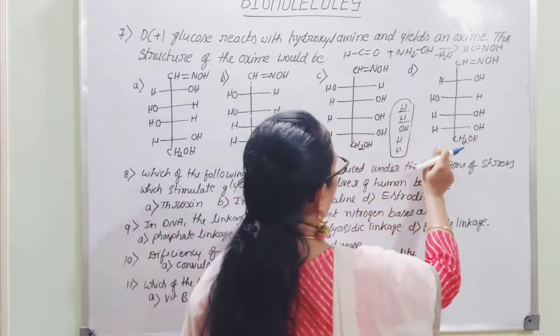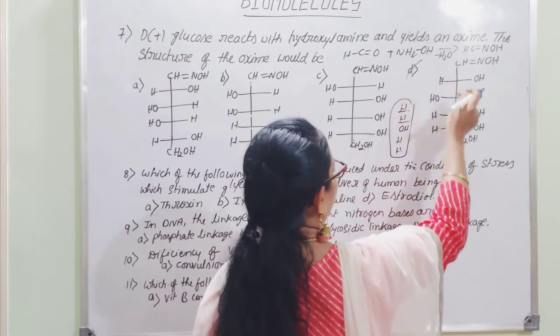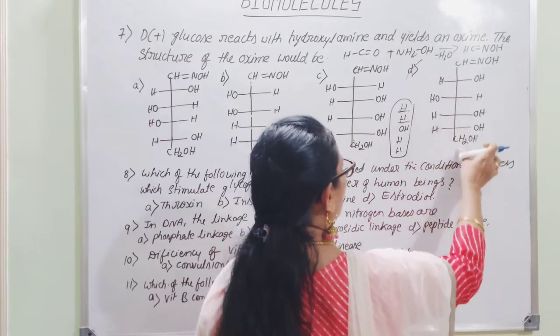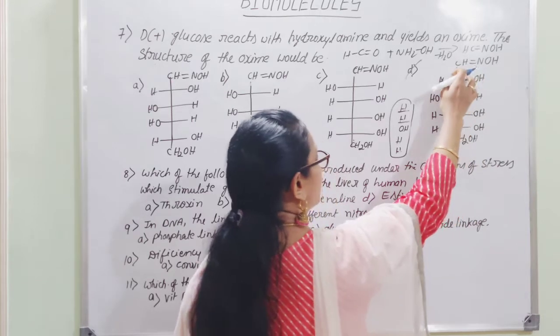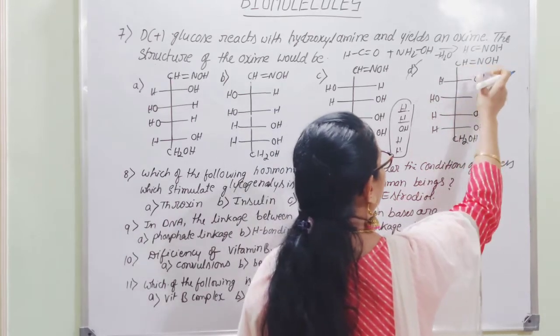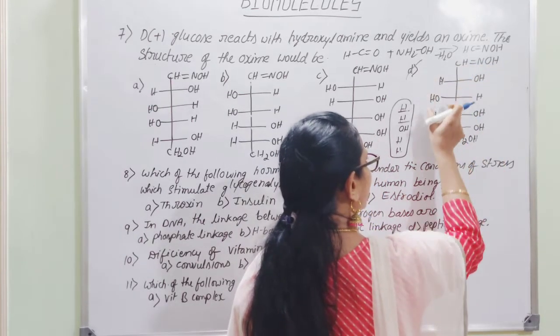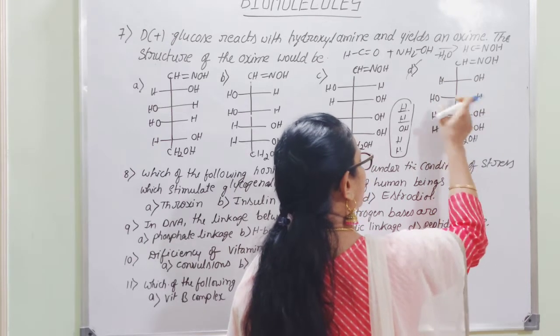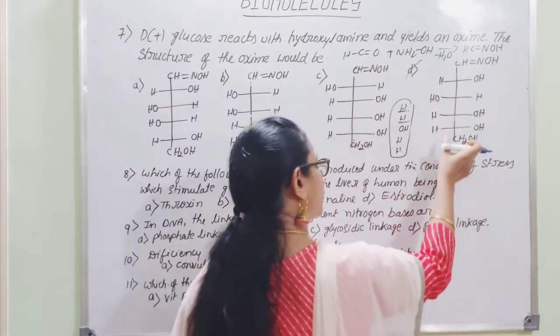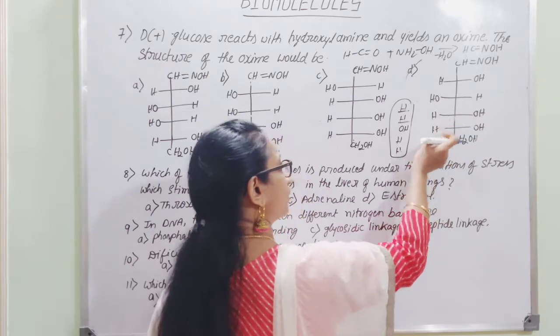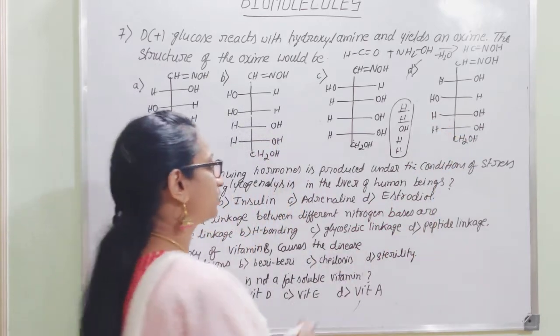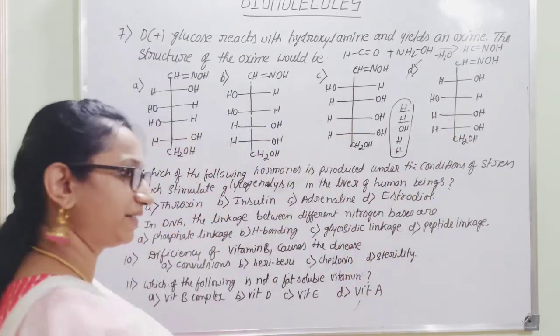Now which is the right option? Option D is the right option. Here glucose is converting into glucose oxime. Only that CHO group is involved in the reaction. And the remaining original placement of these H and OH on either side will remain as it is, which was there in the open chain structure of the glucose. Got it? So that is the right sequence. Option D is the right answer.